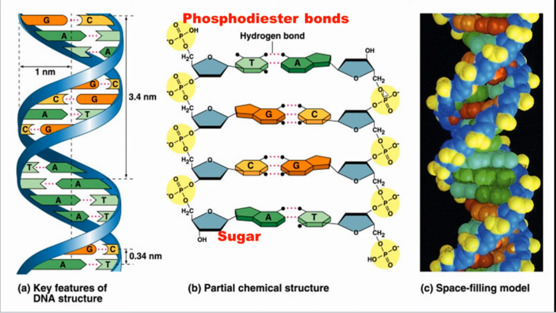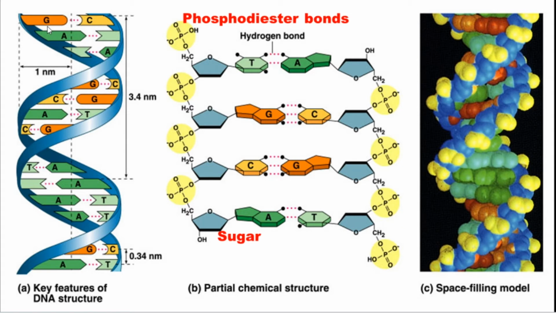So here, this is what we call a phosphodiester bond. In the middle, the phosphate is present, and four oxygens are present here. It is joined with the sugar, and the sugar is joined with a hydrogen bond. There are very good explanations for this DNA structure. So look at this.